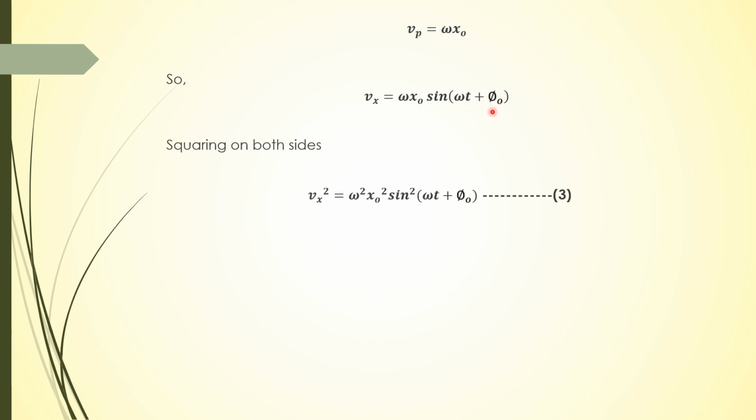But Vp is equal to omega x naught, so Vx, the velocity of projection, is equal to omega x naught sine of omega t plus phi naught. Square the equation: Vx square is equal to omega square x naught square sine square of omega t plus phi naught. I mark it as equation number 3.